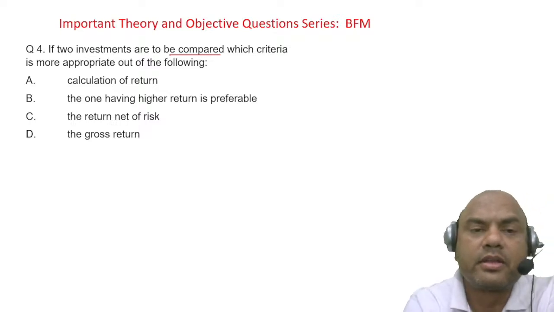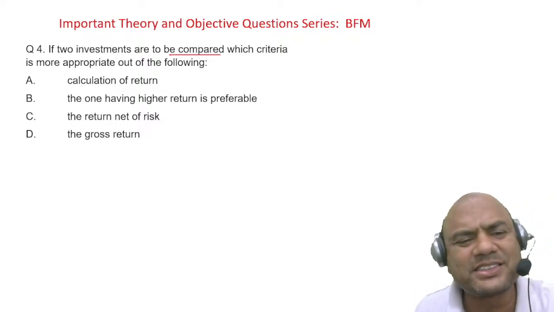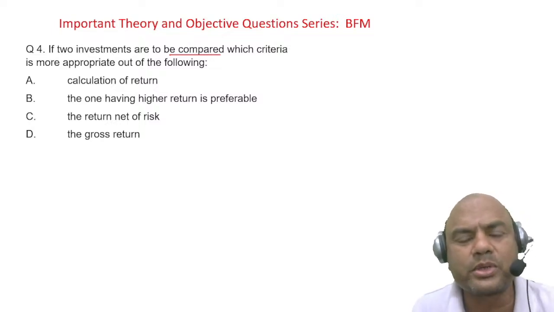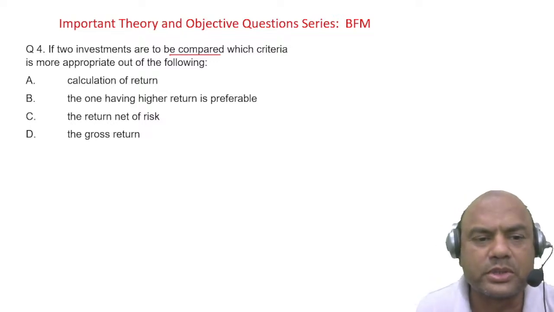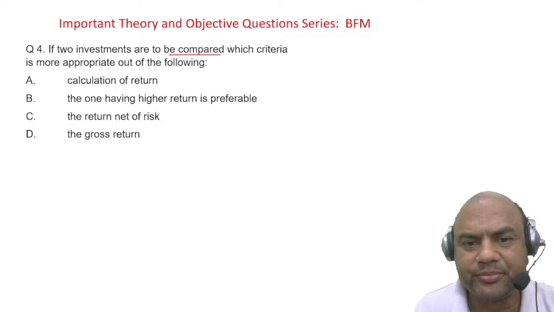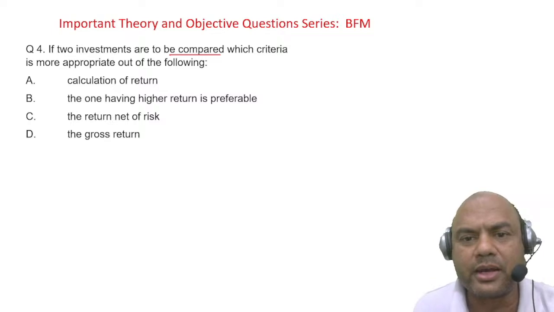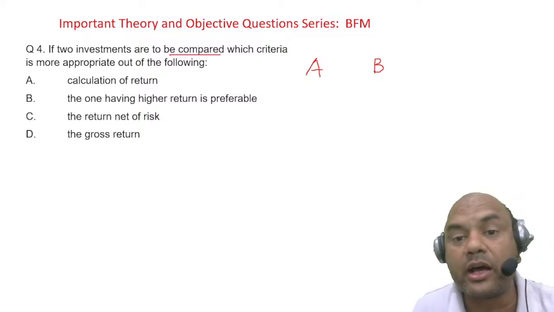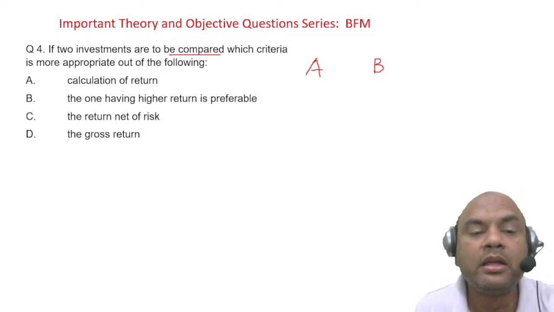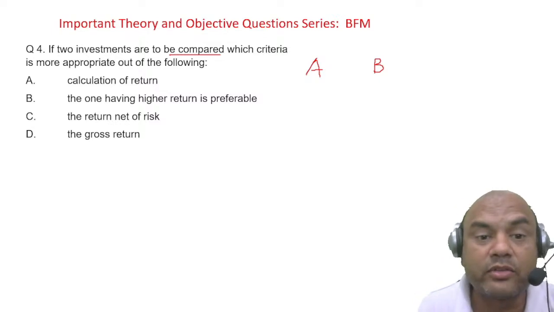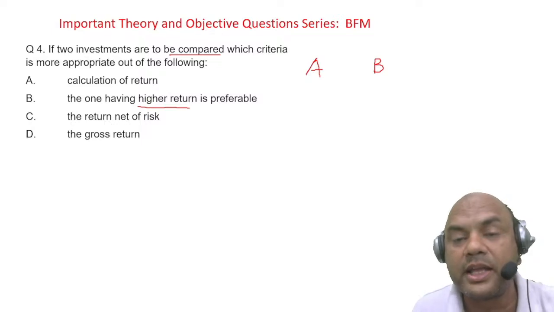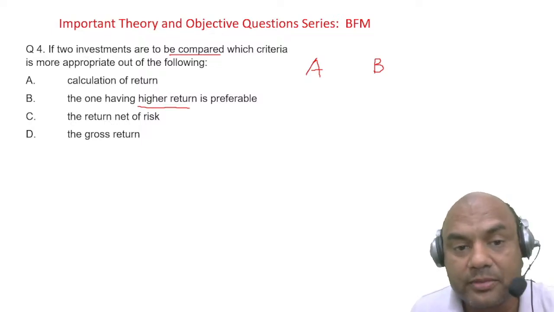Which is the preferable one? Okay, I think so. Everything is seeming to be the better one, isn't it? Same one. Calculation of return. If there are two projects here, two investments, A and B, what have I to compare in A and B? Calculation of return: how much A is giving me, how much B is giving me. The one having the higher return will be preferable. If B is giving me 50% return and A is giving me 10% return, I'll prefer B.